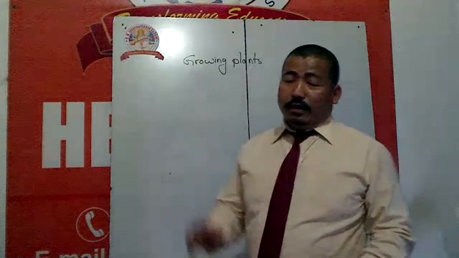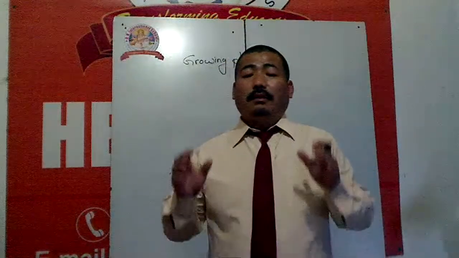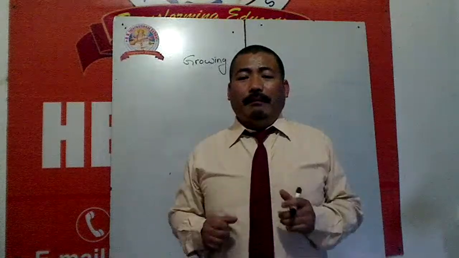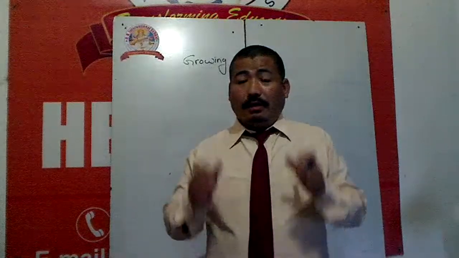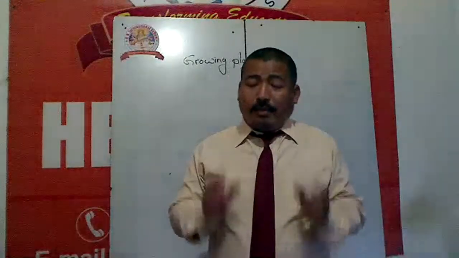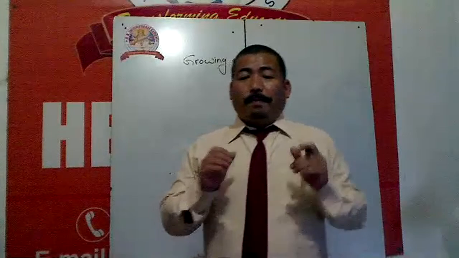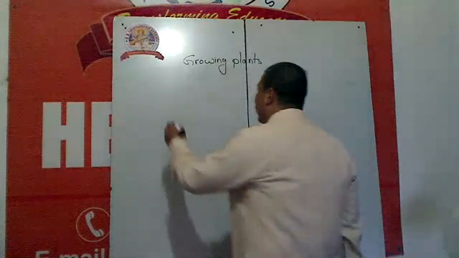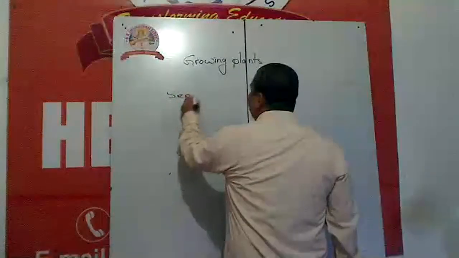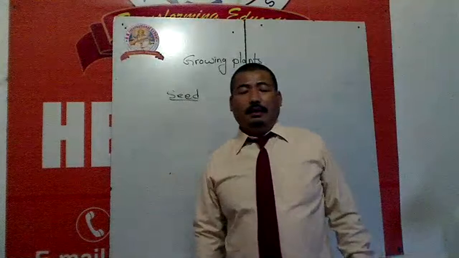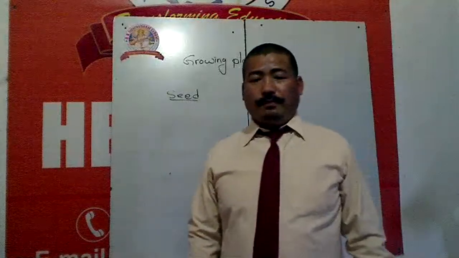We know growing plants from baby plants to big mature plants. And you know, plants are living things. So plants grow. Most of the plants grow from the seed. Seed. Okay, you might have eaten some fruits.